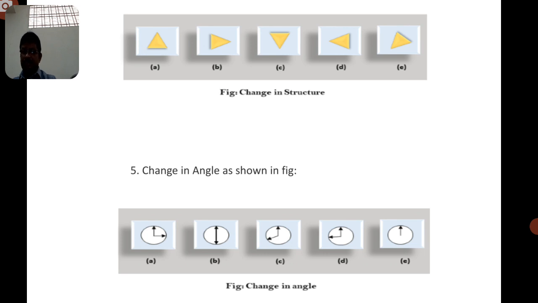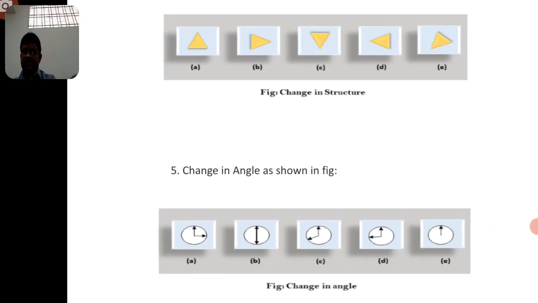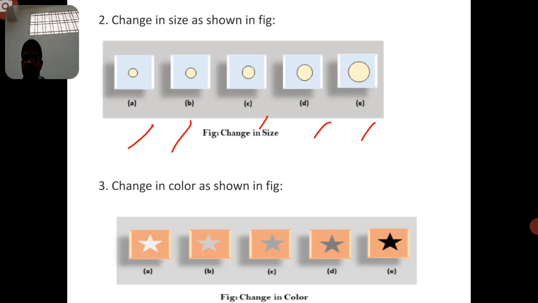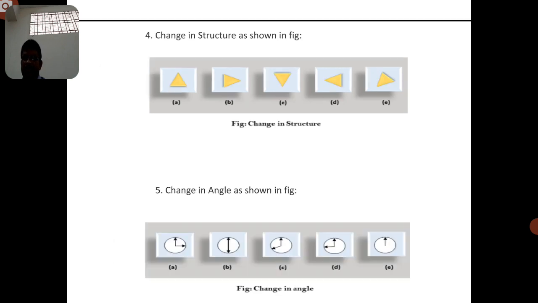So we need to change the shape, and again we need to change the factor of size, we need to change the factor of color, and again we have to change the factor of structure, and we have to change the factor of the angle also. Here angle should be taken in different criteria.